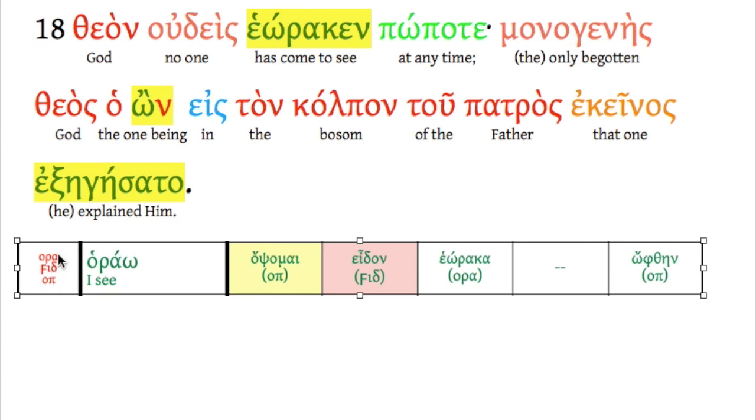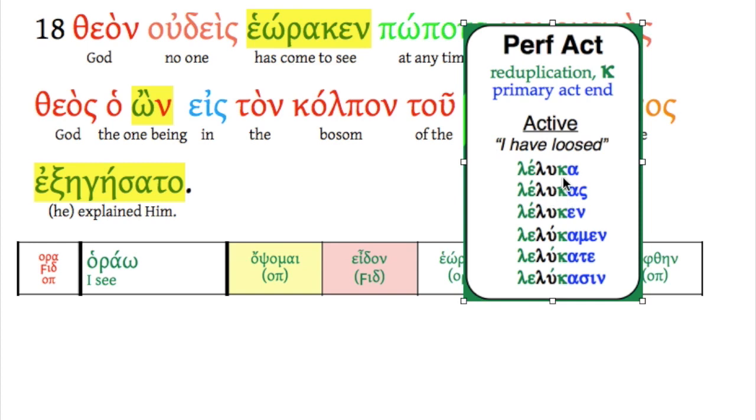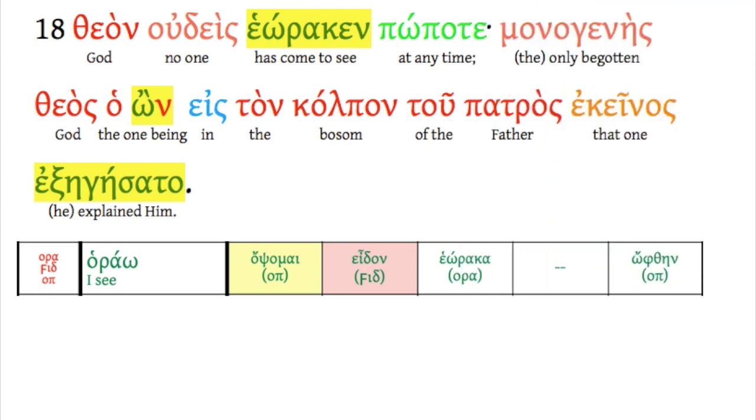And you can see it has multiple roots, and that's its problem. But in this case, heōraka became heōraken. So that's our third person singular ending, right? Ka, kas, ken. Kamen, kate, kasi. So in this case, he has come to see.